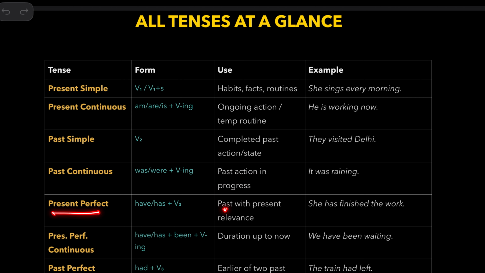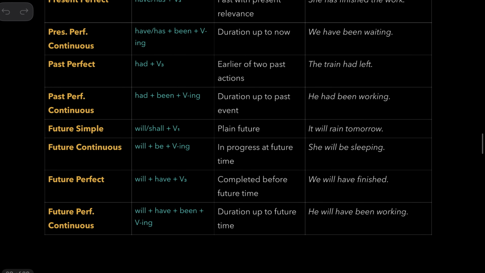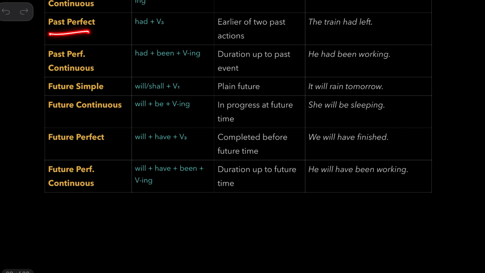Present perfect. So present perfect is nothing but a past tense with a present relevance. She has finished the work, which means the work is now ready. Present perfect continuous refers to an action that started in the past and is still going on at this moment. We have been waiting. Past perfect: earlier of two past actions. The train had left by the time they reached the station. So with two actions, to refer to the earlier of the two actions, we use this.